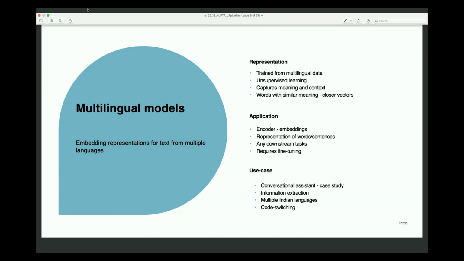And we tried to make information extraction, as a part of natural language understanding, happen for multiple Indian languages, by which I mean English, of course, and Hindi and Malayalam. And we took two scenarios of code mixing between English and Hindi.